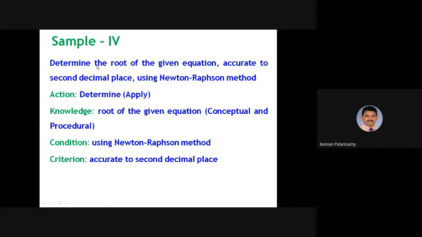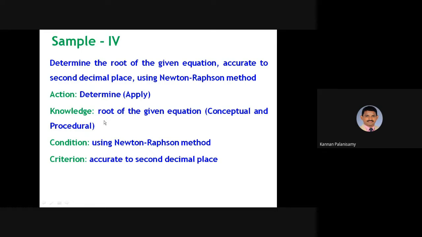And in the last one: determine the root of the given equation accurate to second decimal place using Newton-Raphson method. Here, the action is determine, so that is the action verb, and it comes under the apply category. Knowledge is root of the given equation, so here conceptual and procedural. That is the knowledge element in this CO. Then the condition is using Newton-Raphson method. The criterion is accurate to second decimal place, right? So this is the criteria.